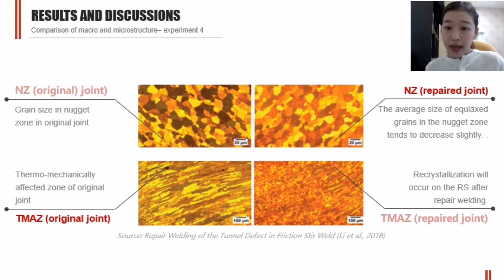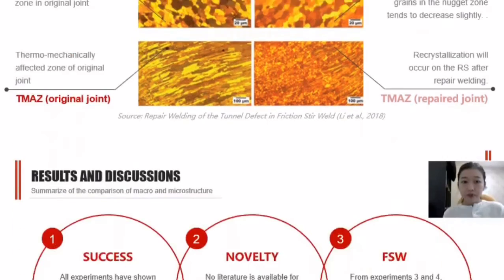We can see that after repair, the grain size of the nugget zone has decreased slightly, and also that recrystallization occurs in the TMAZ. So it also proves what I said earlier, that the finer final grain size that is produced increases the tensile strength and hardness performance.